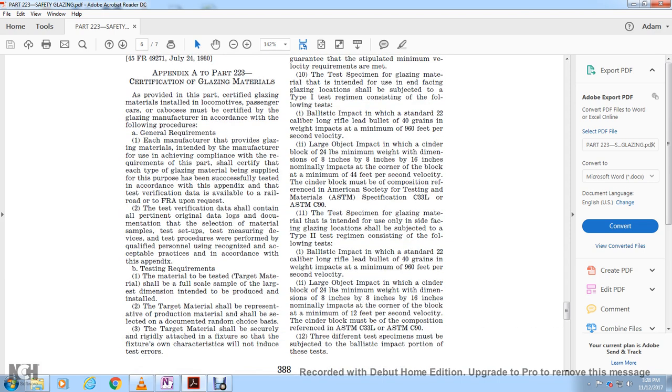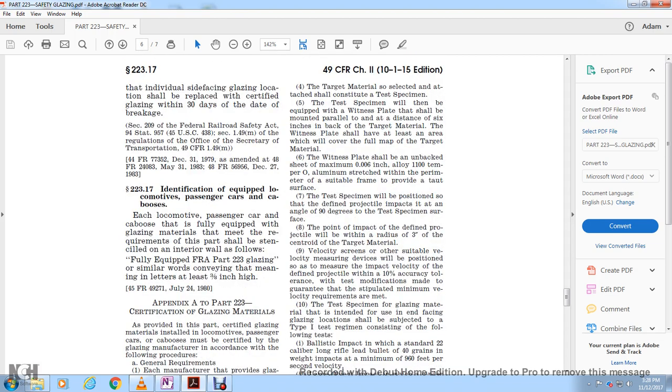Materials made competitive with the target material shall be full-scale samples of large dimension, produced and installed with the target material, and shall be representative of the production material, selected by documented random choice. The target material shall be securely and rigidly attached to the fixture so that the fixture's own characteristics will not induce test errors. The target material so selected and attached shall constitute the test specimen.